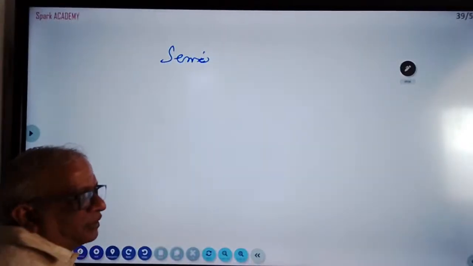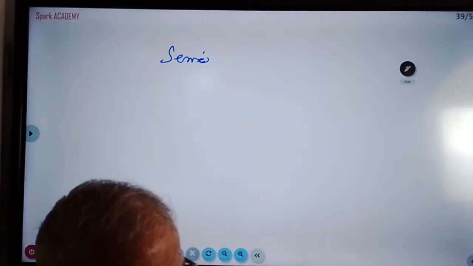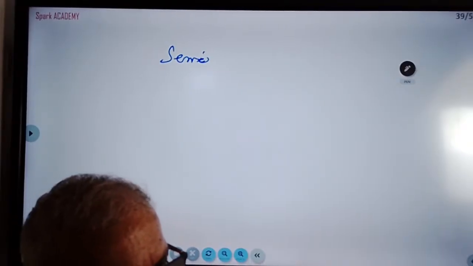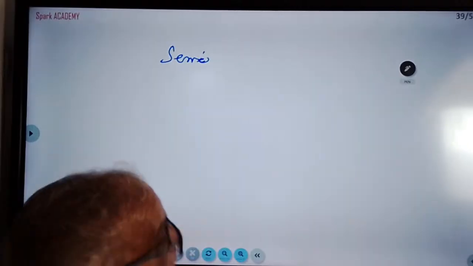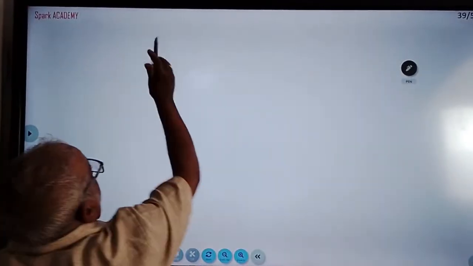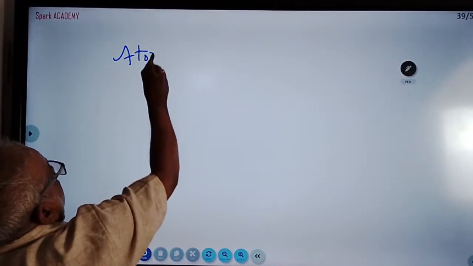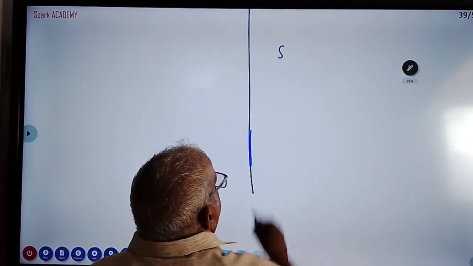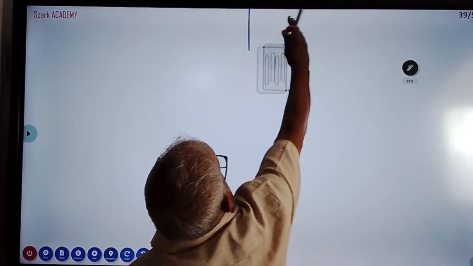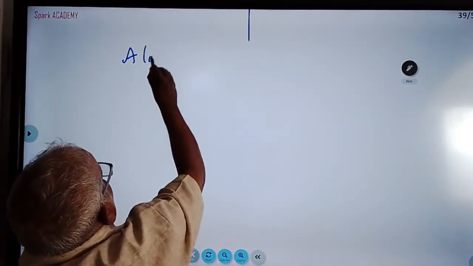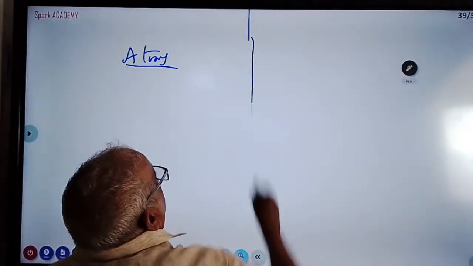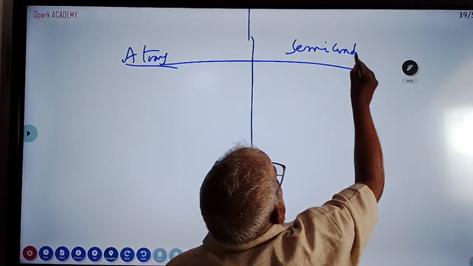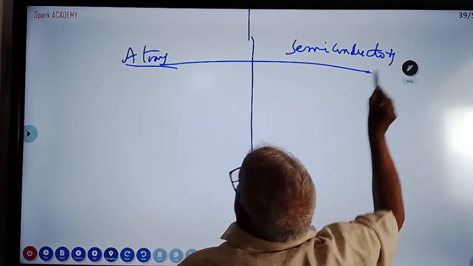Semiconductors. So what are the chapters we mentioned? Ray optics, wave optics, charge and fields, potential and capacitors, moving charge and magnetism, electromagnetic induction. Then atoms. Atoms is also there. I will write one side atoms, one third term, semiconductors. Atoms and semiconductors. So atoms, what question will come?